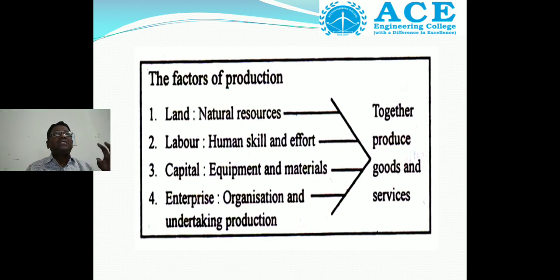The factors of production together produce goods and services. What is meant by together? Land, labor, capital and enterprise or organization together produce goods and services.